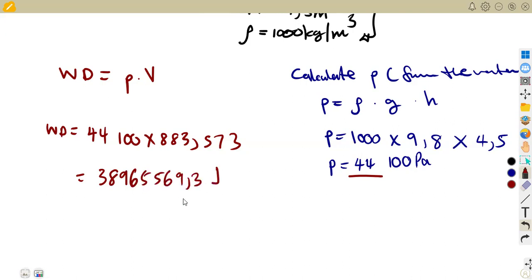38,965,569.3, which is measured in joules. You can even convert to megajoules: if you multiply by 10 to the exponent of -6, you get 38.966 megajoules. So you can just convert these to megajoules. That was the idea of the question in that case.